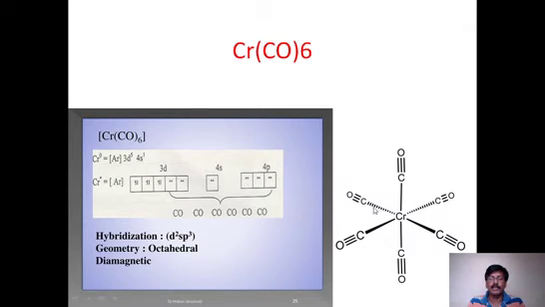Four carbonyls are on the same plane. These middle carbonyls are on the same plane, and this one is above the plane, and this is below the plane.